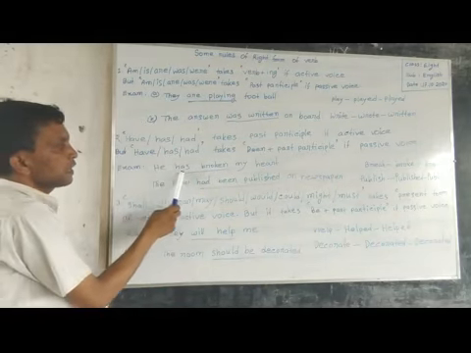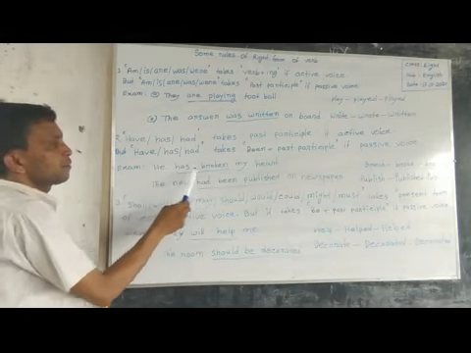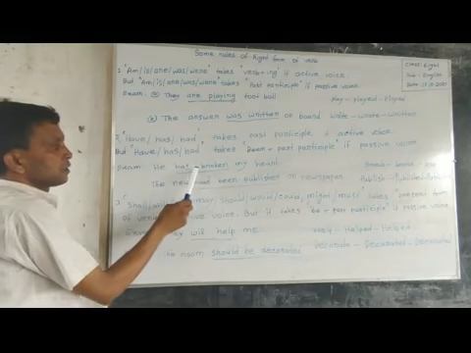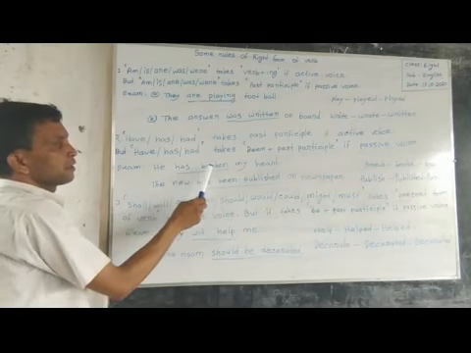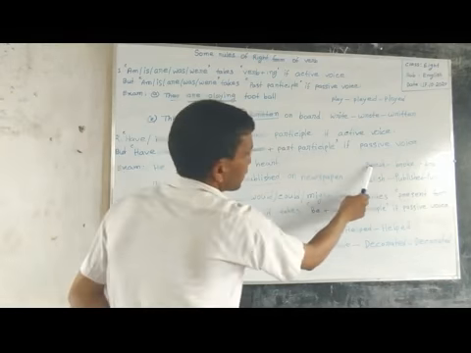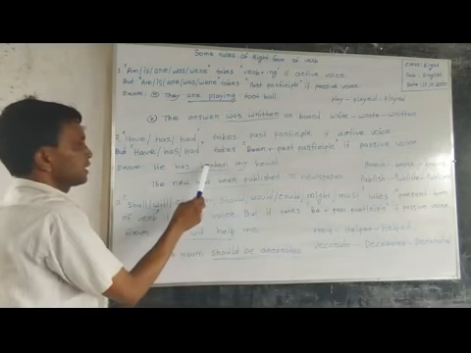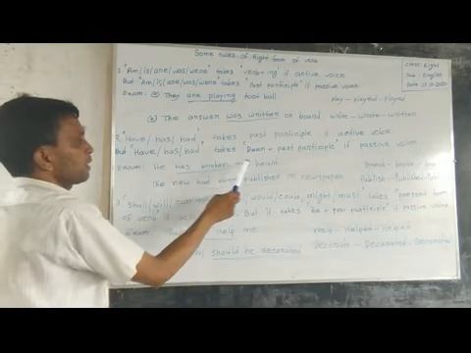Here, he has broken my heart. Here, subject is dominating verb. So have, has, had, after verb will be past participle. Here, break, broke, broken. So broken is past participle. Our answer here, he has broken my heart.